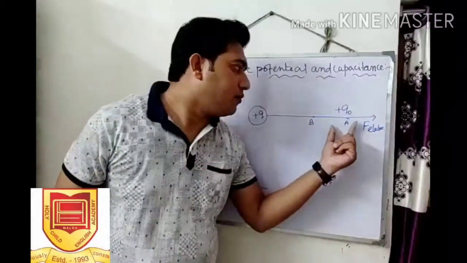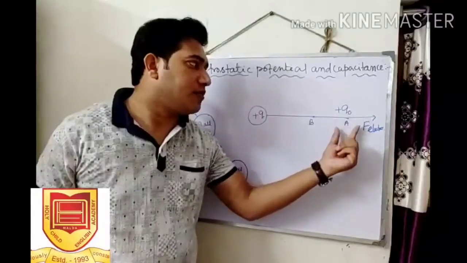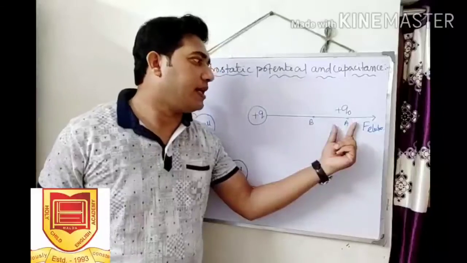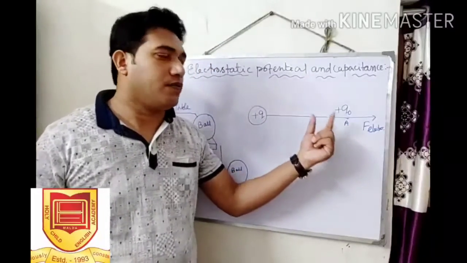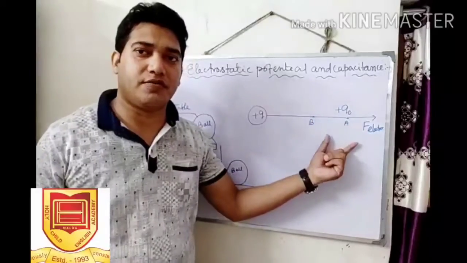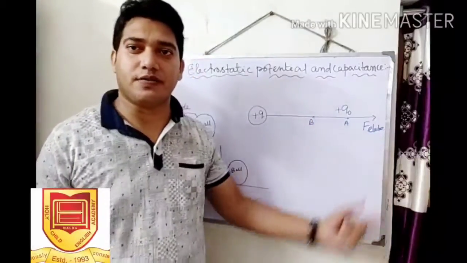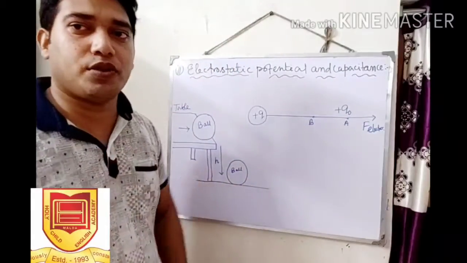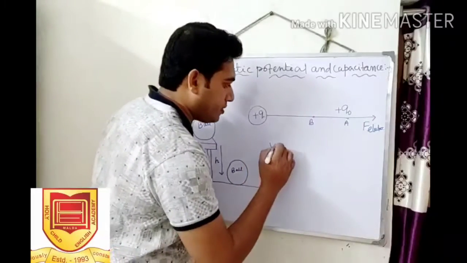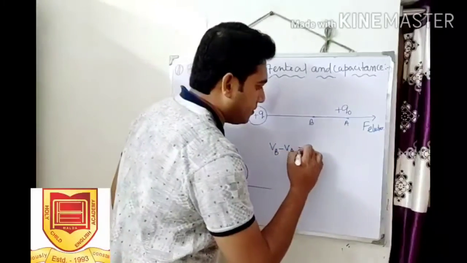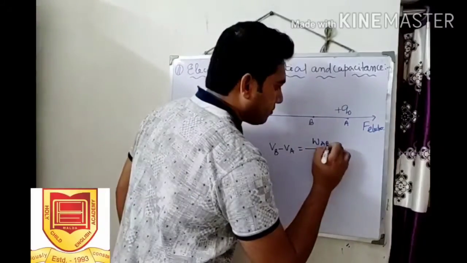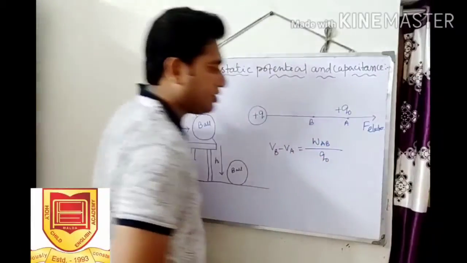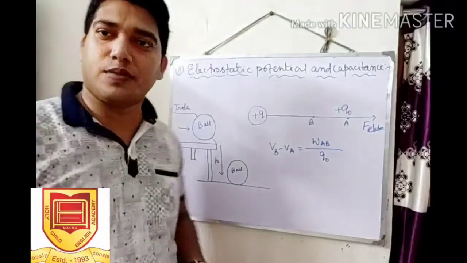Now, if we want to bring this test charge from point A to point B, we have to apply an external force. Work has to be done by the external force against the electrostatic repulsive force. So the work done to bring the charge from point A to point B is the potential difference between the two points. VB minus VA equals the work done to bring the charge from point A to point B by the test charge. This is the expression of potential difference.